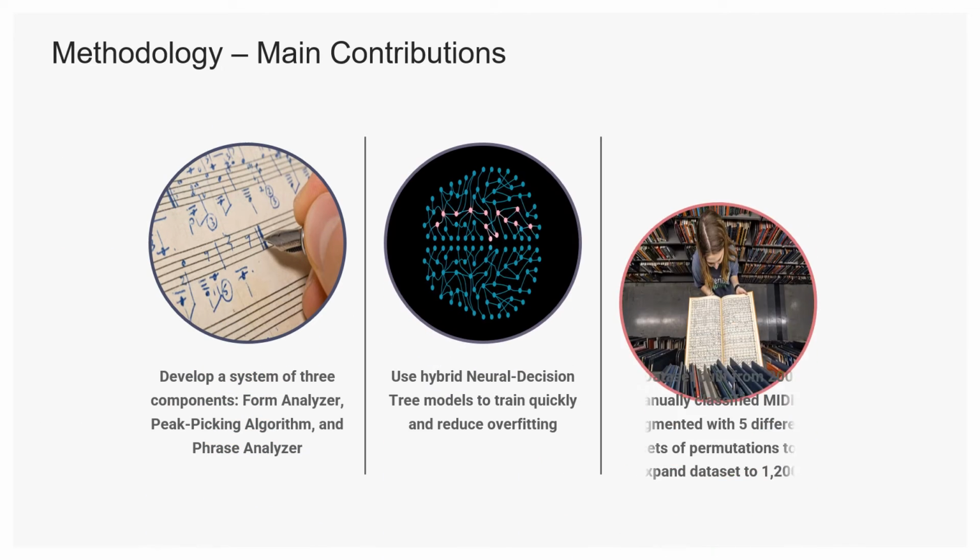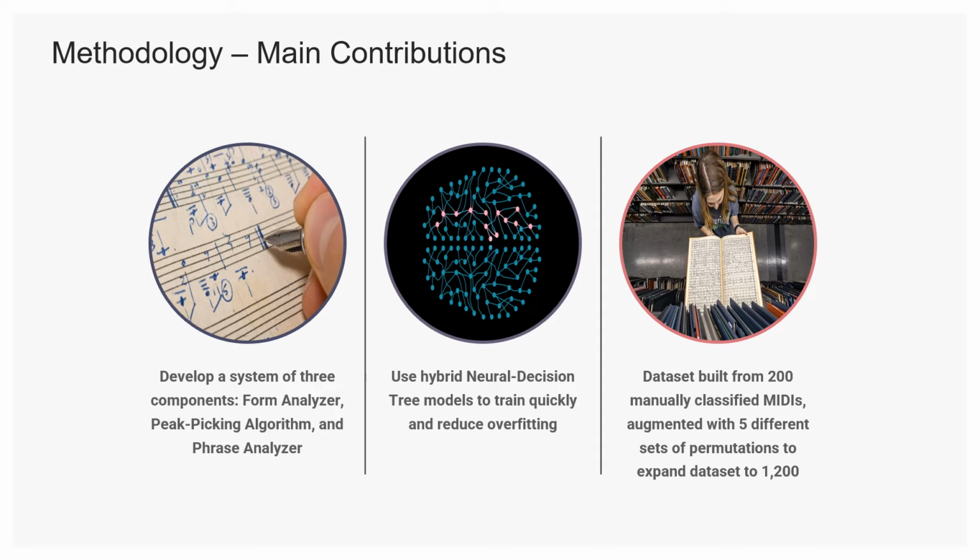Our primary contributions for this paper include a system of three components: a form analyzer, peak picking algorithm, and phrase analyzer. We also use hybrid neural decision tree models to train quickly and reduce overfitting. And lastly, we provide a dataset built from 200 manually classified MIDIs, augmented with 5 different sets of permutations to expand the dataset to 1200.